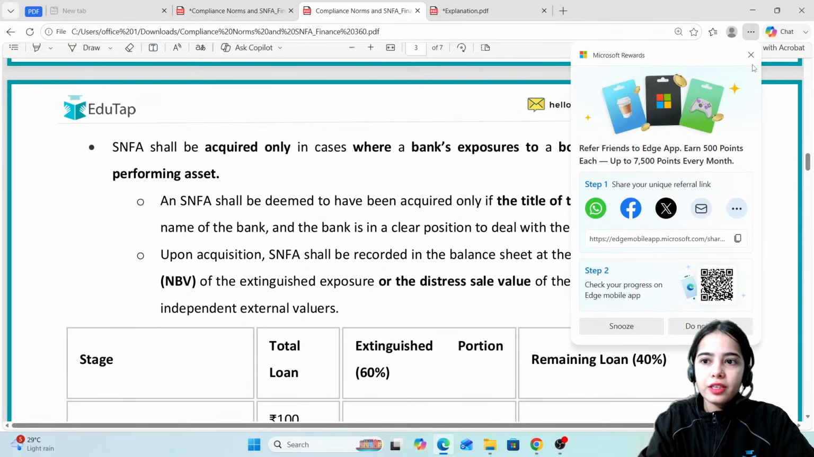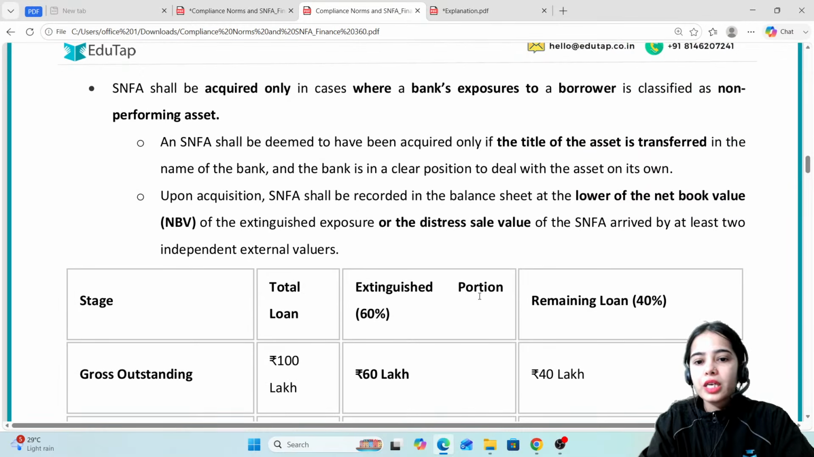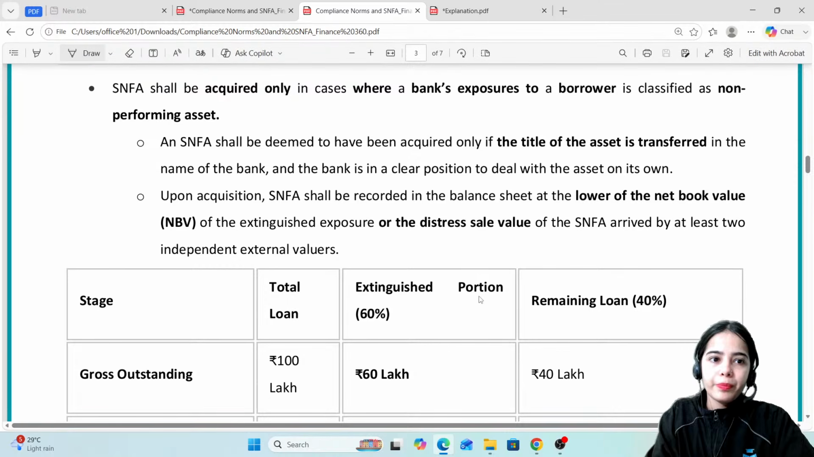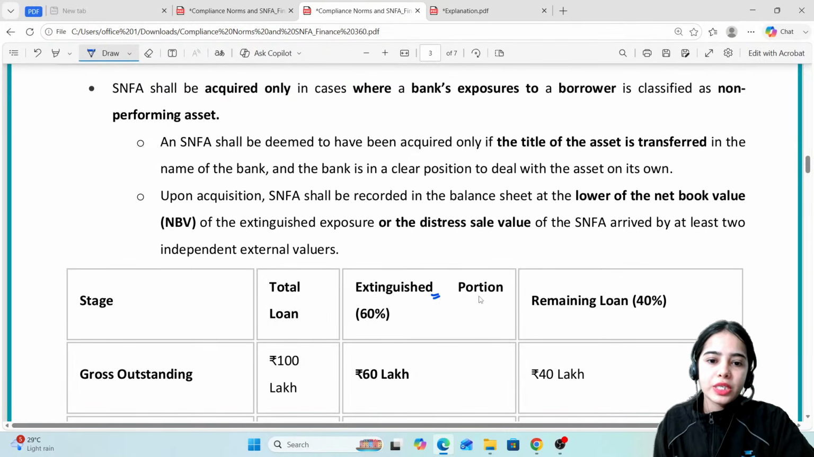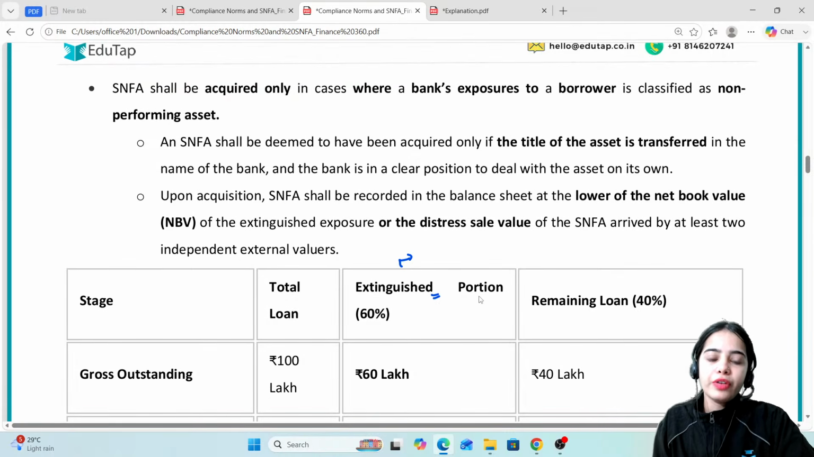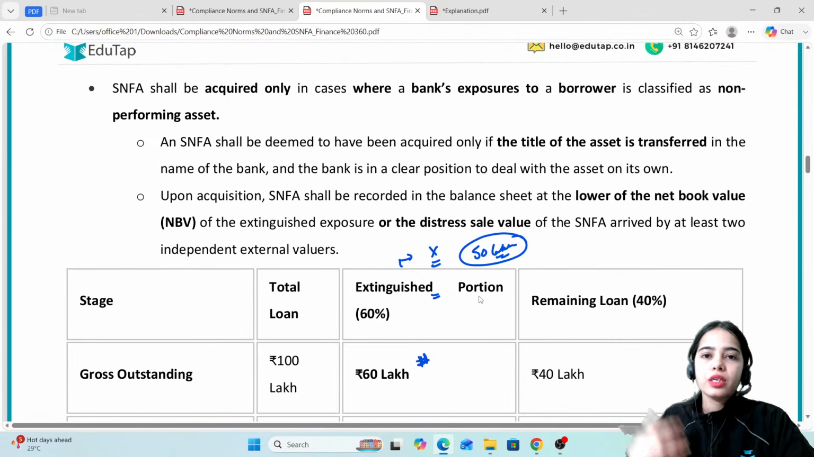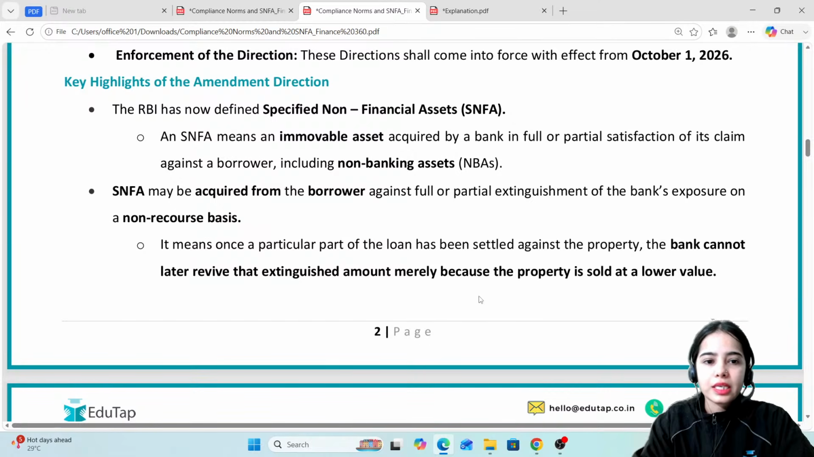Basically, Kavya's extinguished portion through the property was 60%. So even if later on the property is sold for even less, let's say for only 50 lakh, the bank cannot take more amount from the person, because the bank already stated that this is the extinguished portion. If the bank is able to sell at 50 lakh, that is the mistake of the bank. The bank did wrong valuation before. Okay, this is the idea.